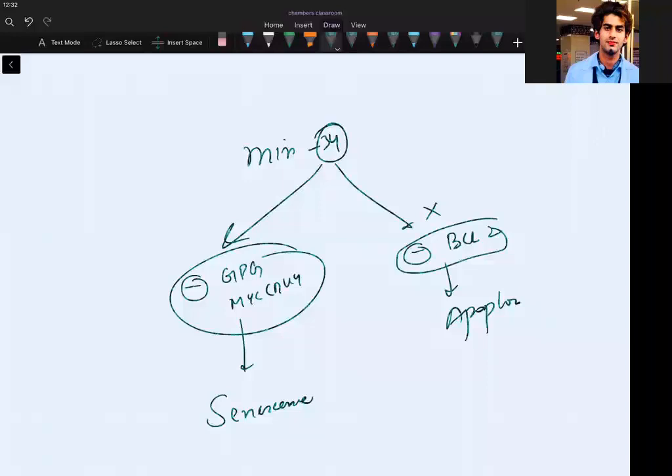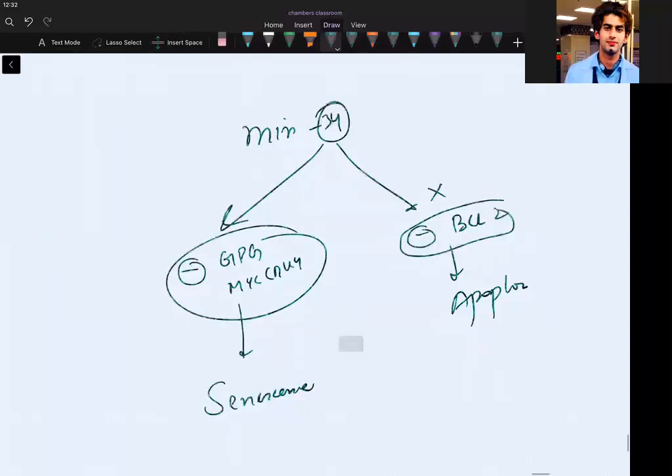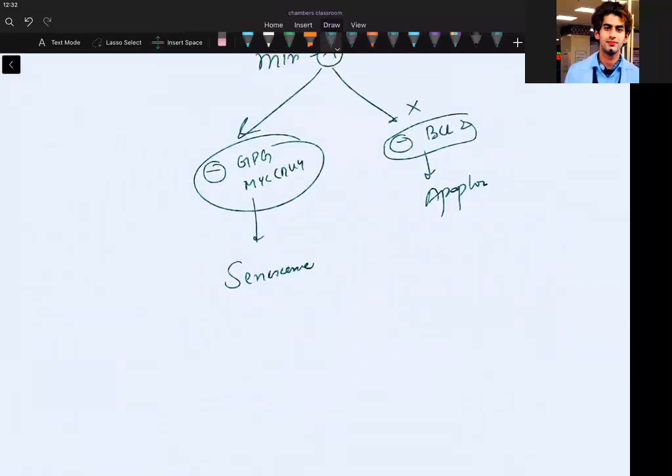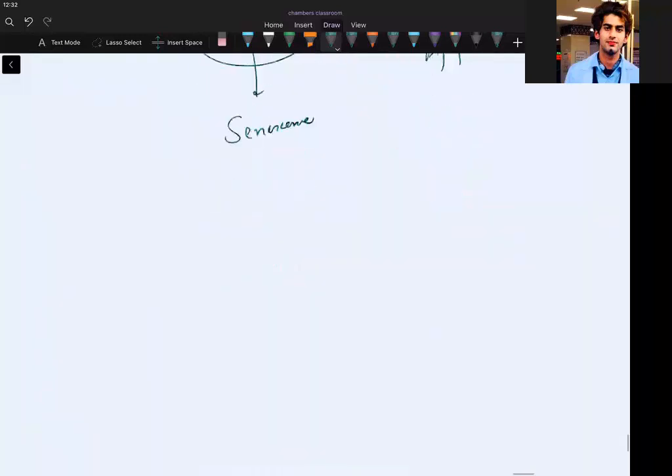Clear, guys? Now I would like you to understand one concept: which gene is causing what, so that you can remember it forever. Like we have von Hippel-Lindau. Do you know von Hippel-Lindau disease? Von Hippel-Lindau, VHL. Let me write it for you, VHL.